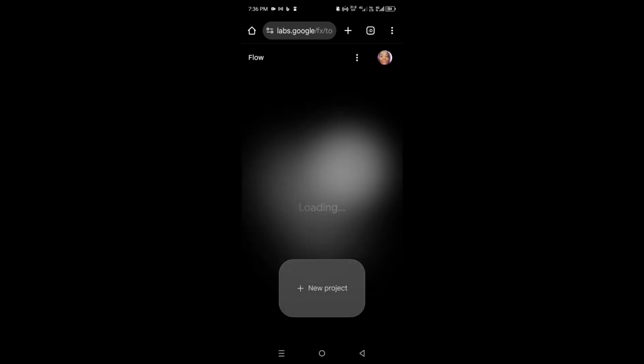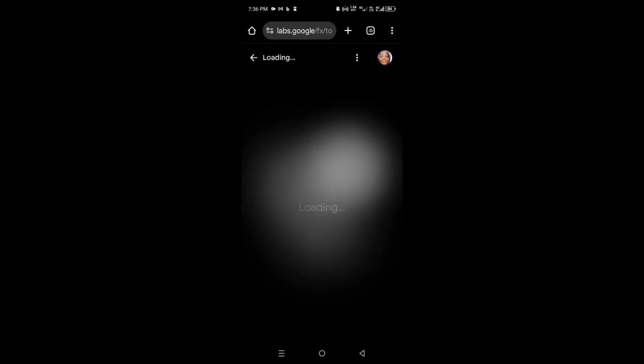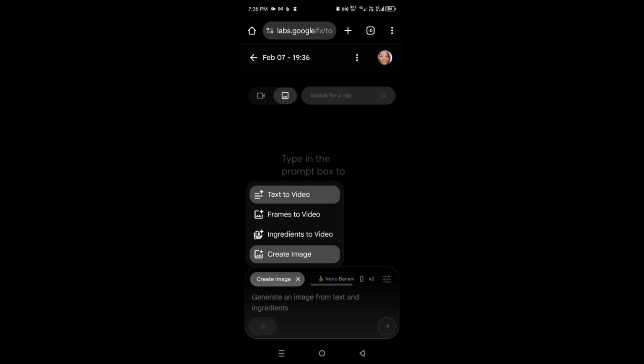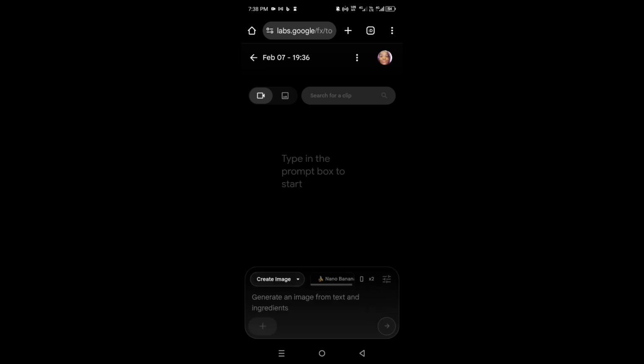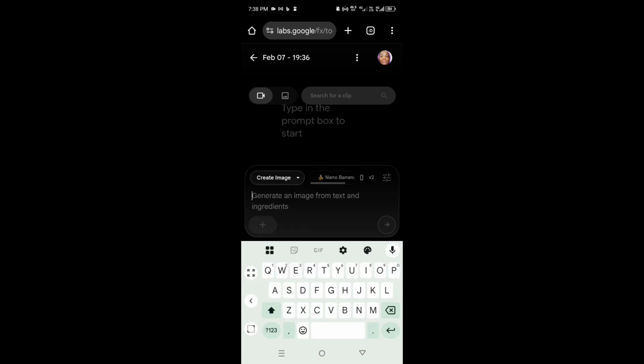It will take me to this window where I'll click on new project. Once I click on new project, I can now go ahead and click on this drop down and choose image creation. I'll just choose create image. Next, I'm going to click on this menu so that I can choose what I want. I want portrait, and I also want to use Nano Banana Pro for my image generation. So I'm going to pick Nano Banana Pro.